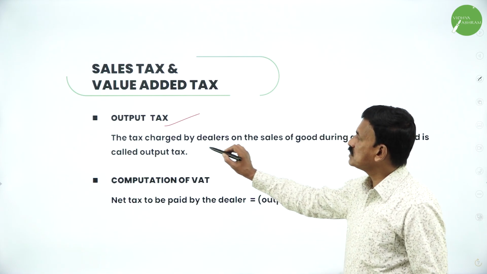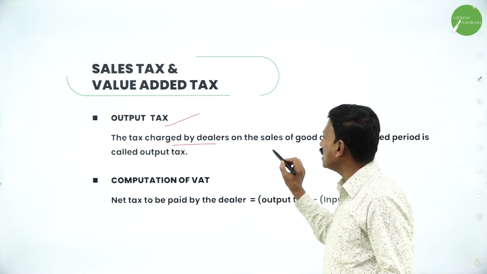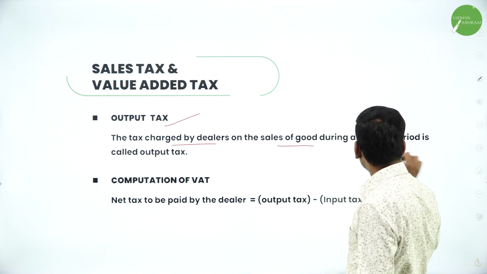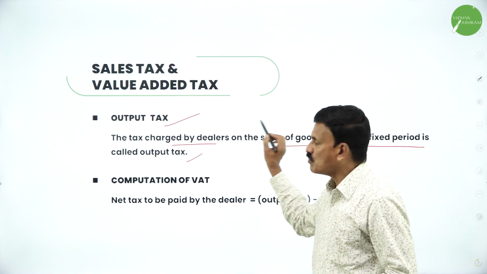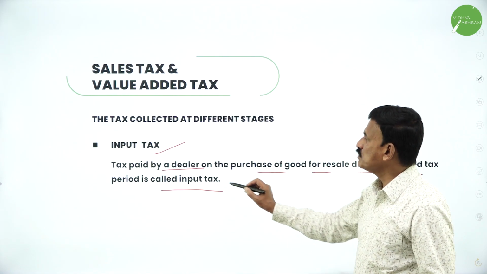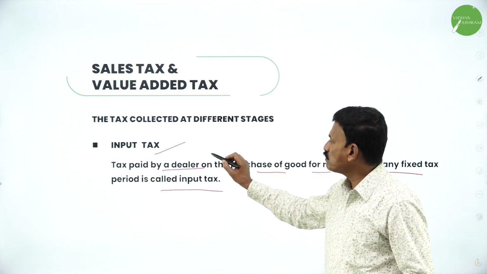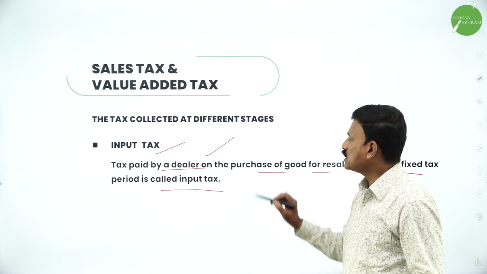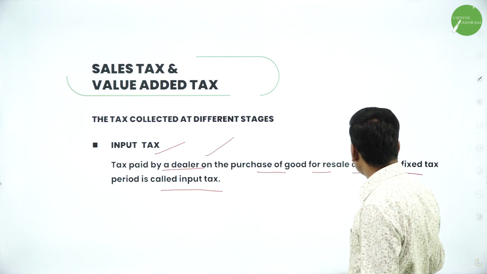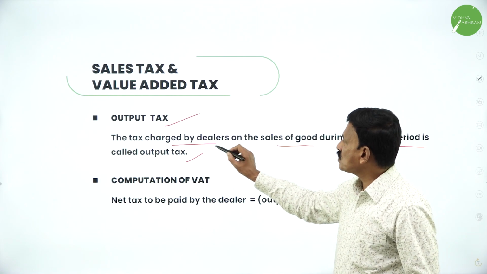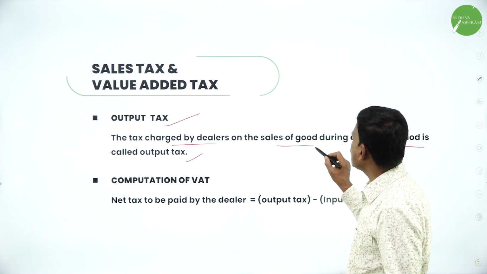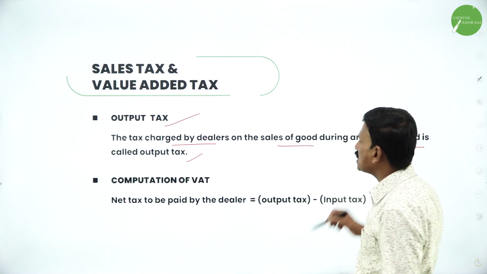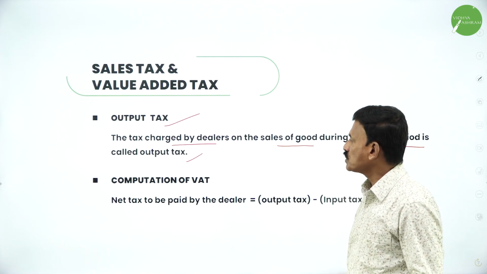The tax charged by the dealers on the sale of goods during any fixed period is called the output tax. The input tax is nothing but the tax paid by the dealer on the purchase of goods, whereas the tax charged by the dealers on the sale of the goods during any fixed period is called the output tax.